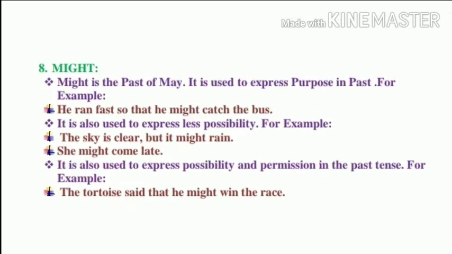Now might is the past of may and it is used to express purpose in the past. For example, he ran fast so that he might catch the bus. And the second use is to express less possibility. For example, the sky is clear but it might rain today. So it is expressing less possibility. And the second example is she might come late. It is also expressing less possibility. Now the third use is to express possibility and permission in the past tense. For example, the tortoise said that he might win the race.